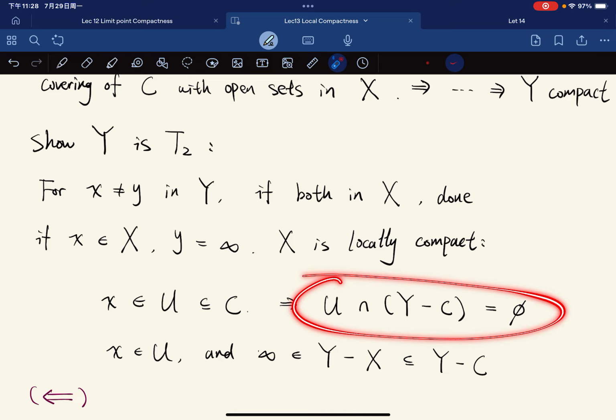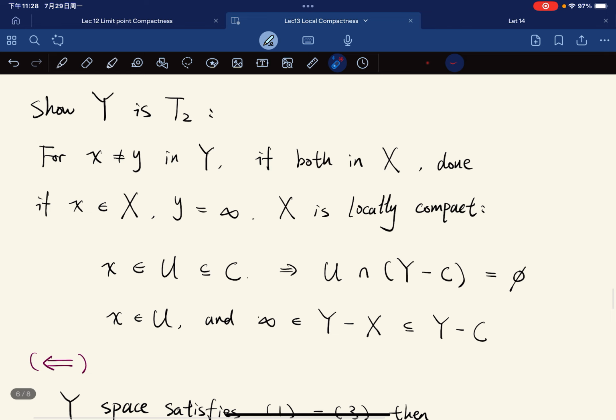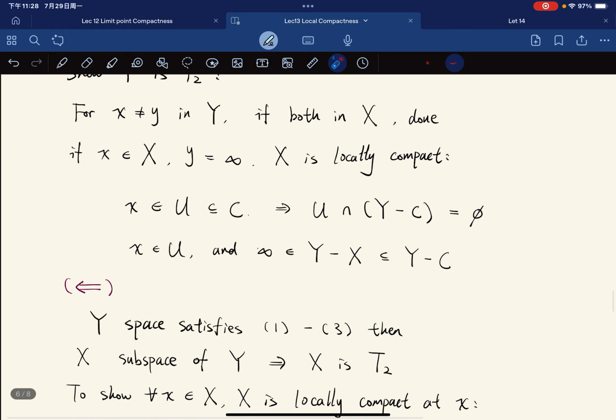Then we have this, right? X is in U, and this is in Y minus C. So we have this disjoint union of neighborhoods of x and infinity. Okay, so this is the implication.